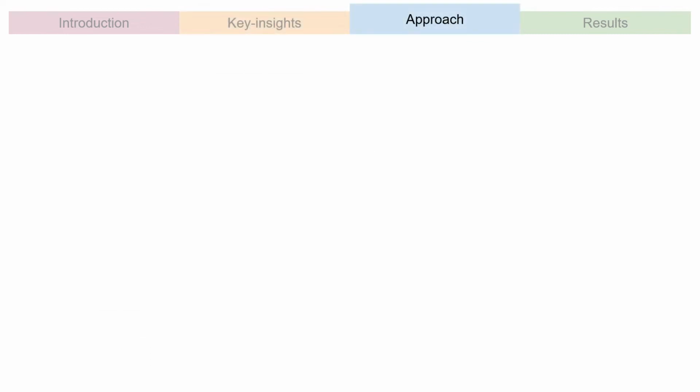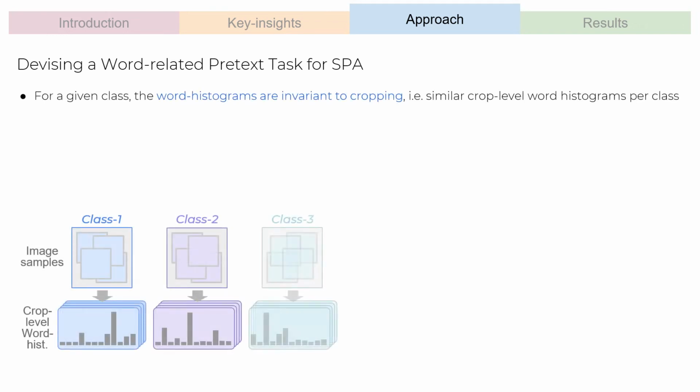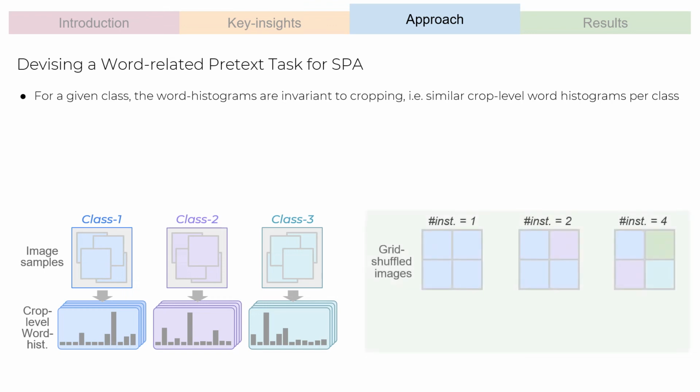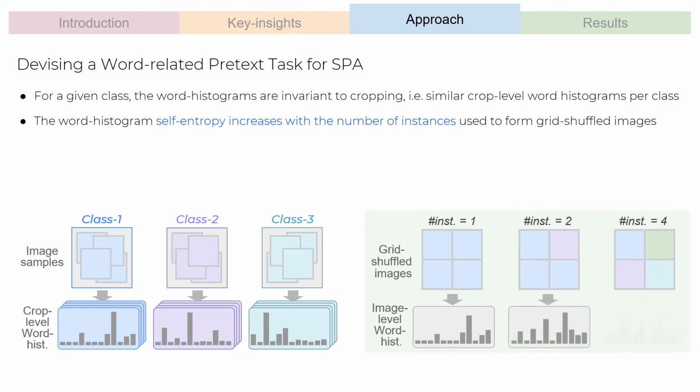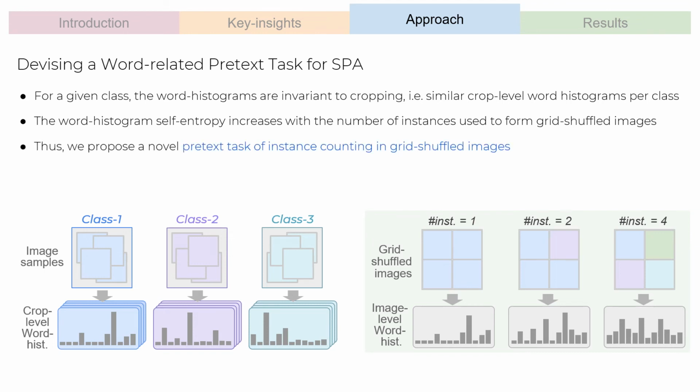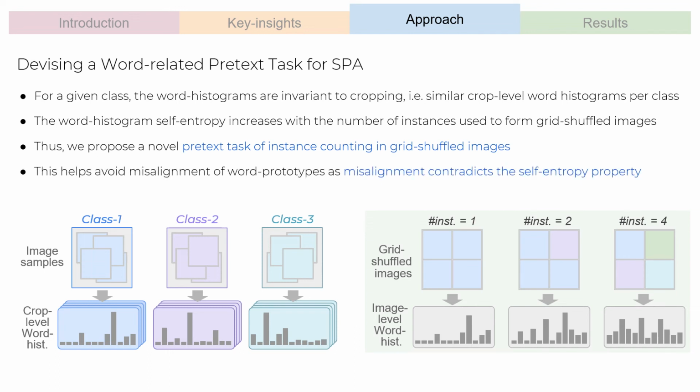Now we move to our approach, and discuss how we devised a word-related pretext task. For a given class, different crops of images will yield similar word histograms, as each class would have a unique set of word prototypes based on their attributes. Now consider grid-shuffled images formed by using distinct crops. The word histogram self-entropy increases with the number of instances used to form the grid-shuffled image. Thus, we propose a novel pretext task of instance counting in grid-shuffled images. This helps avoid misalignment of word prototypes, like different classes aligning with the same word or different samples of a class aligning with different words, since misalignment contradicts the increasing self-entropy property.